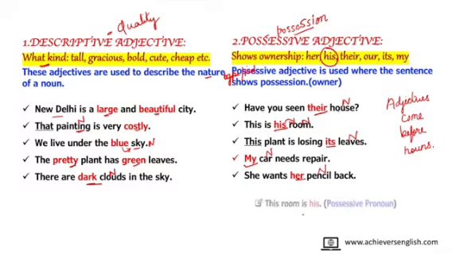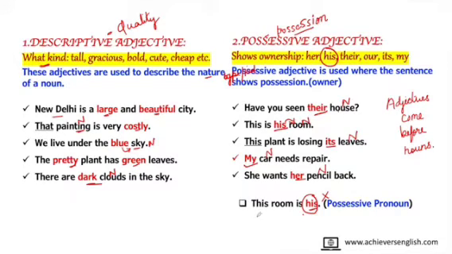Now, another point to remember is that if the word his, which we are using here as a possessive adjective, is written in this way that it is not coming before a noun, then it becomes a possessive pronoun. And we can see that this word is used in this manner that there is no noun after this. So here the word his is not the possessive adjective, rather it has become a possessive pronoun.